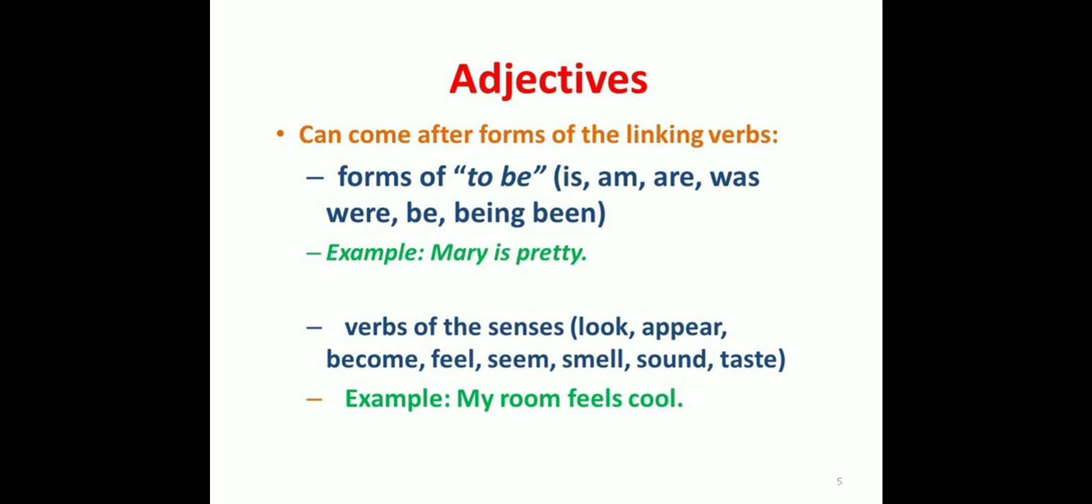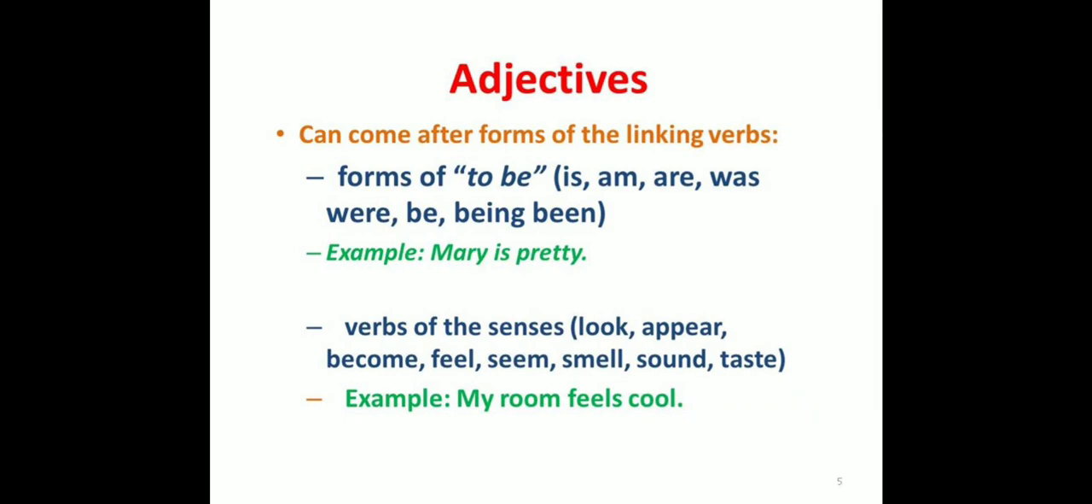Now where can the adjectives be placed? Adjectives can come after forms of the linking verbs and forms of to be, that means is, am, are, was, were, be, being and been. So adjectives can come after these linking verbs or to be forms of the verbs. With an example we can have more discussion about this. Like Mary is pretty. Here, how is Mary? Mary is pretty. Is is the to be form of the verb, and after that to be form of the verb you will see that the adjective is used.